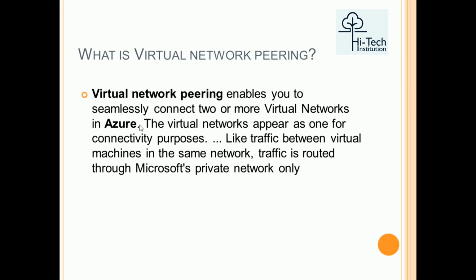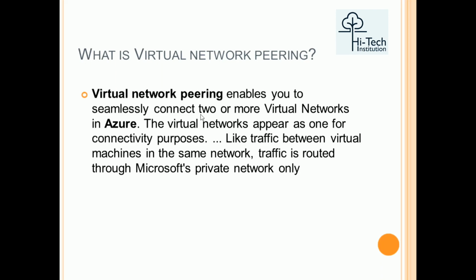So two or more virtual networks can be connected together privately in Azure. For that reason, we use the concept of virtual network peering. The virtual networks appear as one for connectivity purposes, like traffic between virtual machines in the same network. Traffic is routed through the Microsoft private network only. There is a configuration for your routing policy, whether Microsoft routing or internet routing, and obviously there will be a choice of Microsoft routing, the private network only.